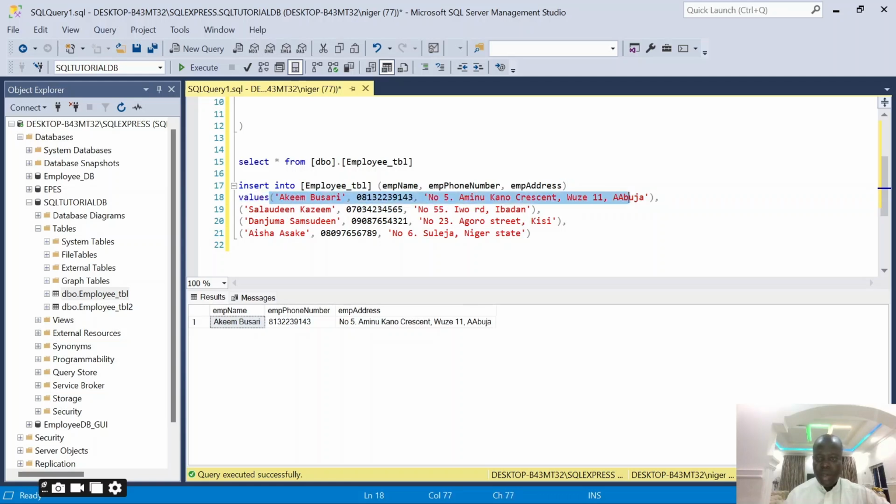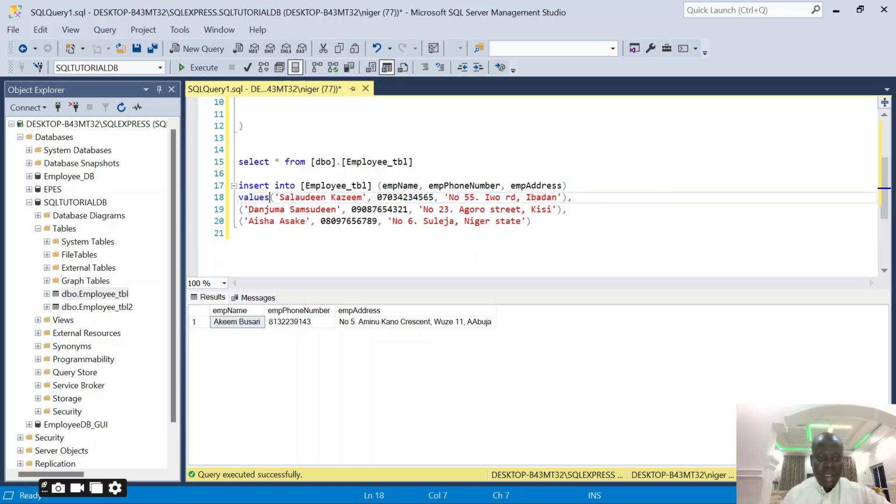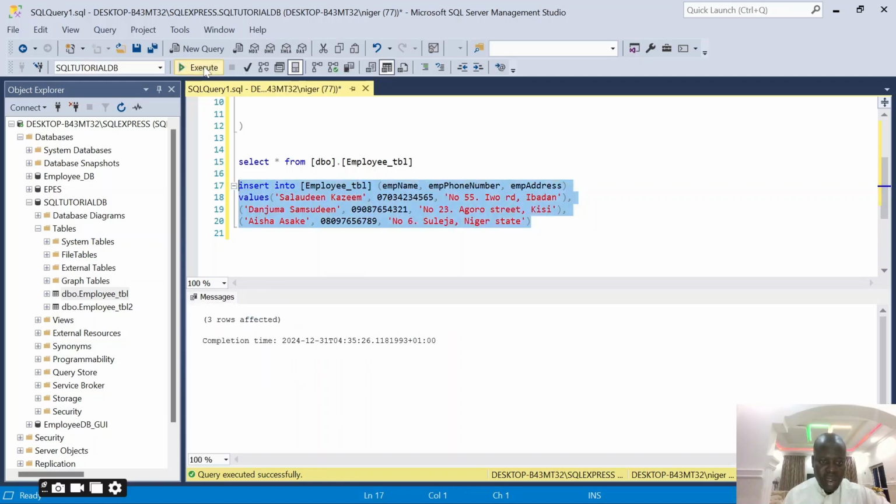So let me remove this one because we've added it before, so that we're not going to add that again. Another thing you need to notice is, look, I only put the values here. I'm not putting the value keyword in front of every one of them. It's just the first one that has the value. So once I run this, you can see how many rows are affected. See the result here. You see 3 rows affected.